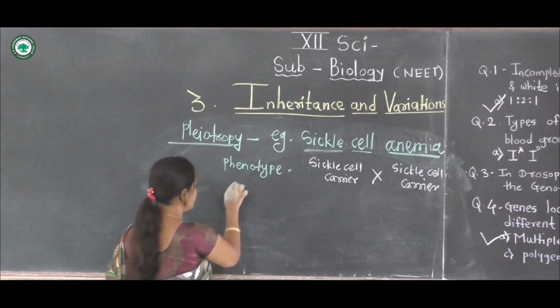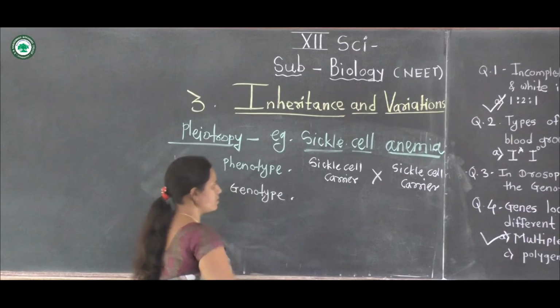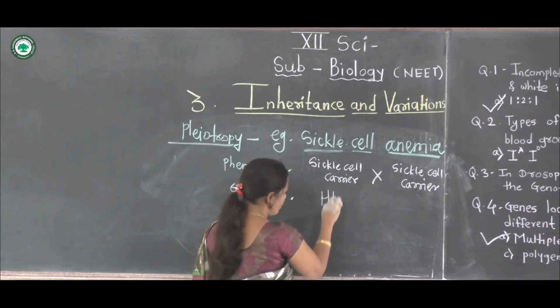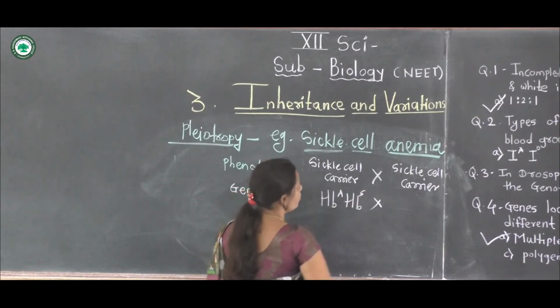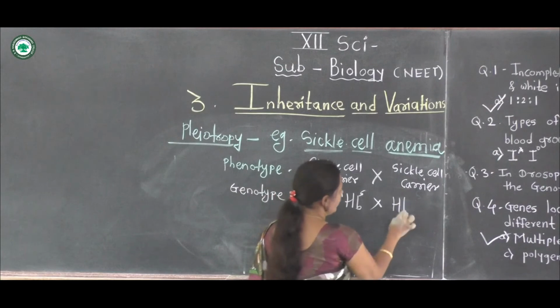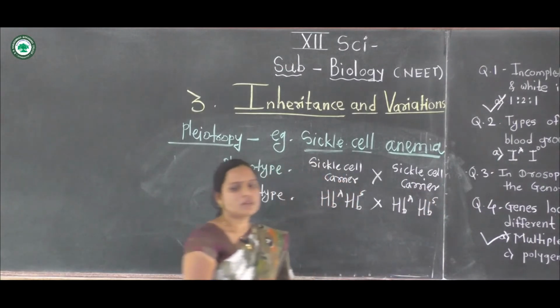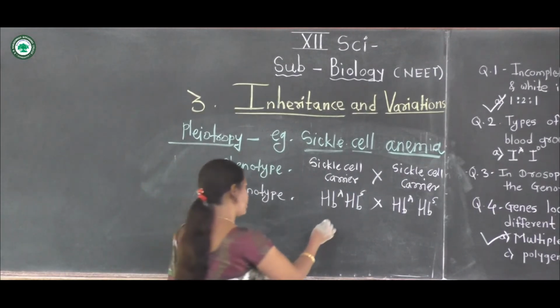The genotype of a sickle cell carrier is HBA HBS, crossed with HBA HBS, and they obtain the F2.